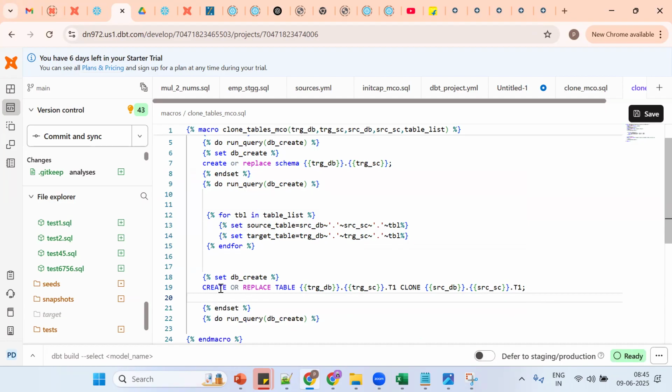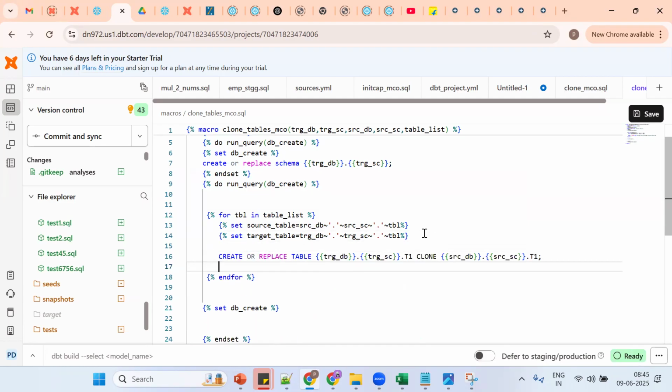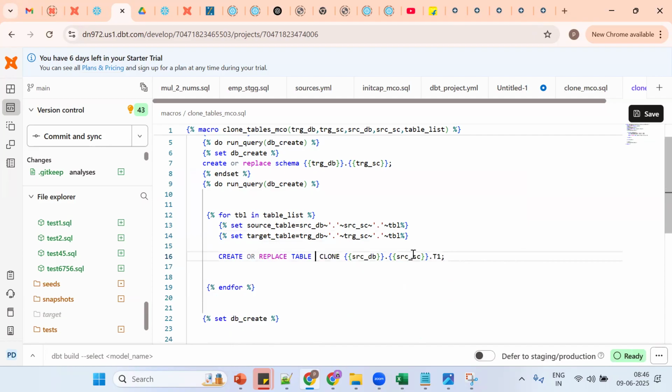So see, create or replace, Control X, so Control V. Okay, so far good. Now tell me, instead of putting it like this, what we can put? What is the target thing? We can put target table. Okay. Tell me how to know this is Jinja, we should put it in the Jinja expression. Same concept, Jinja expression. Remove this functionality. Tell me now, how are you getting this value, from where? From the source table. Put it in the Jinja expression. Okay, save it.